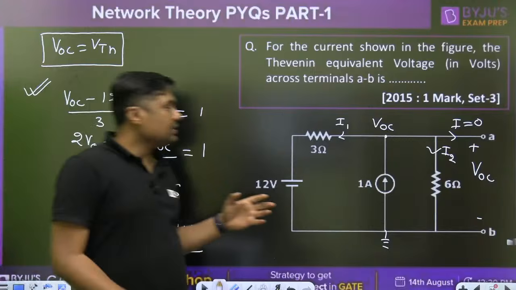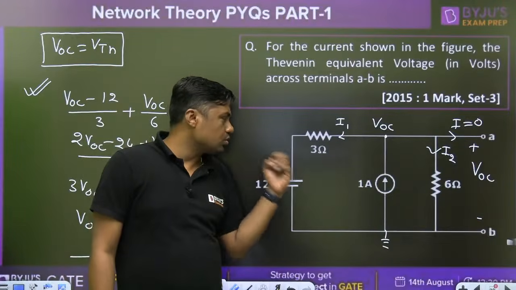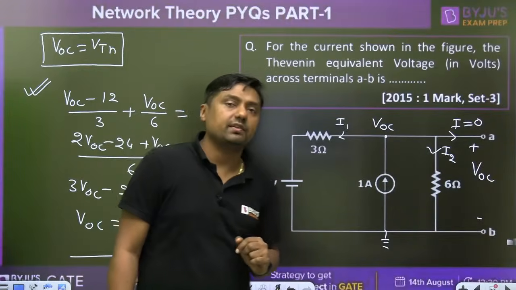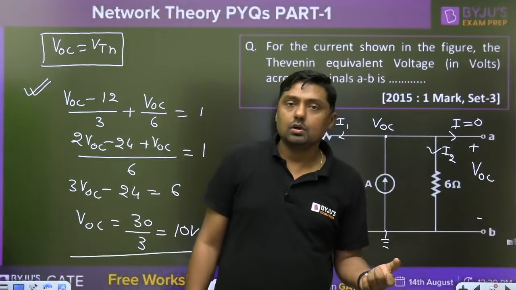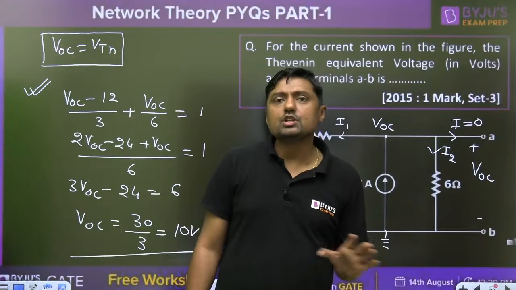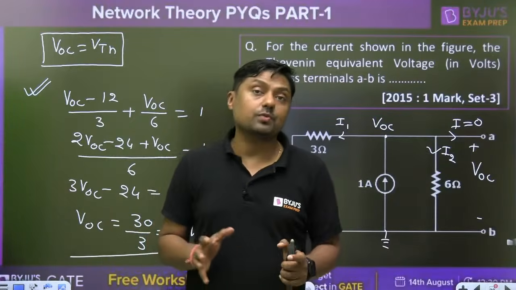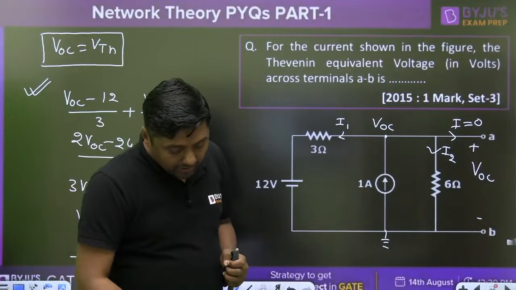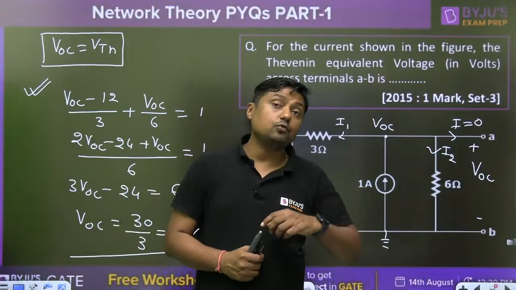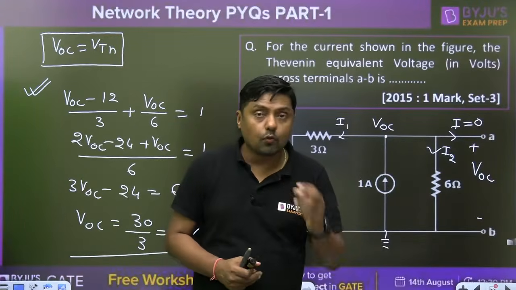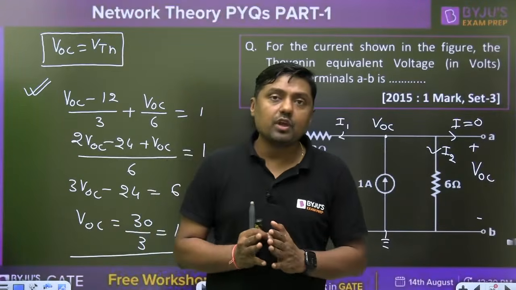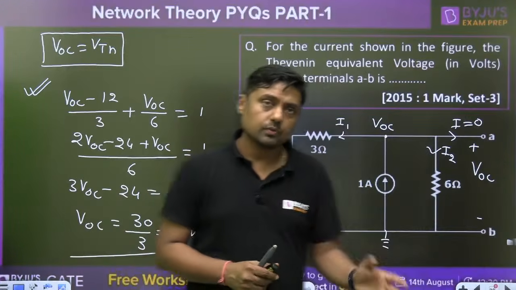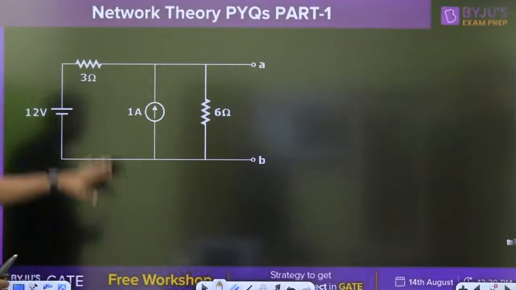Okay. Well, some students will apply what? Source transformation. Yes, you can apply the source transformation. Then after that we have to apply what? Current division rule. Then we can find the value. But simply we can directly solve using the nodal equation. Directly in one step we can get the answer for this question. Actually, in source transformation we have to redraw the diagram. Suppose we want to avoid silly mistakes, then every time we have to redraw the diagram. If you are comfortable with the source transformation, okay, no issue. Right. That is the method.